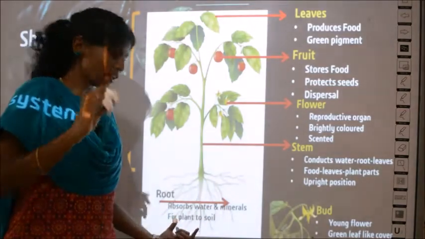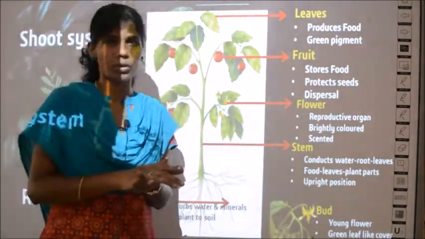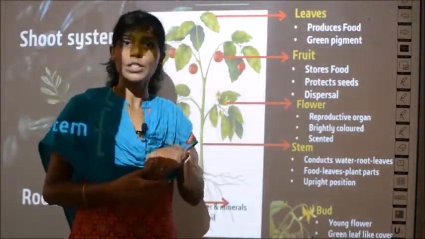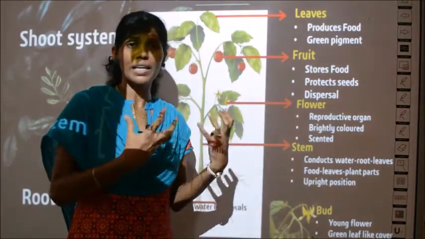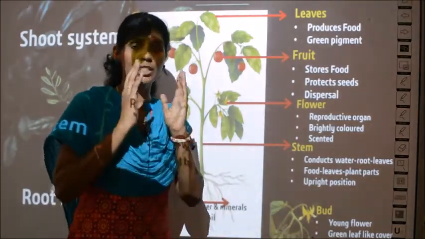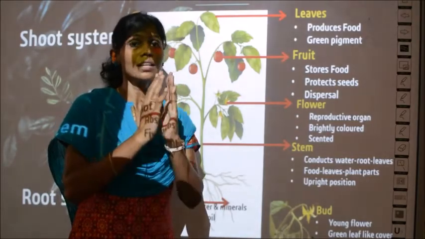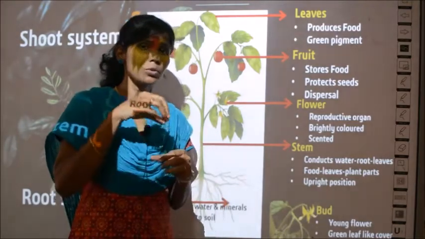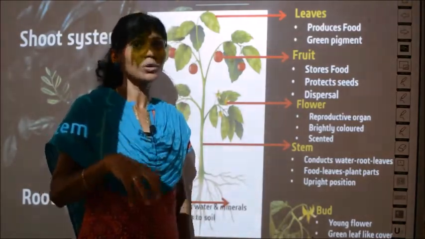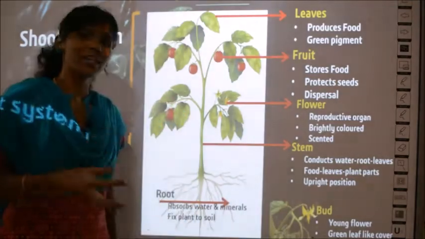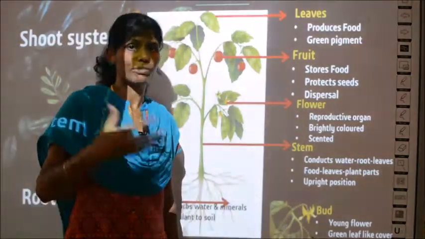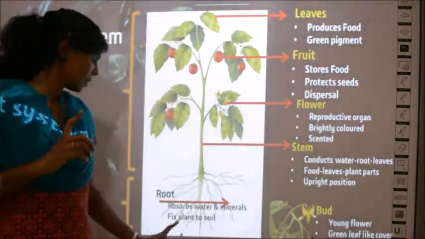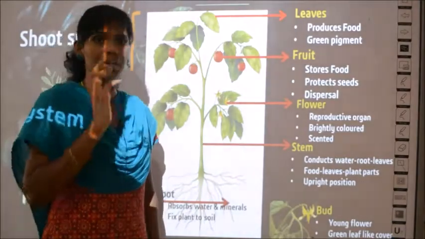And also the second function is they fix the plant to the soil. So imagine there is a stem but there is no root. How will it attach to the ground? The plant has to be connected to the ground, right? It has to be fixed to the ground. Only then it can live, or it can stand erect. It is the root portion which is attached to the underground soil, right? So the root is the one that will fix the plant to the soil. If there is no root, there is nothing to fix the plant to the soil, right? So the function is, the root fixes the plant to the soil.